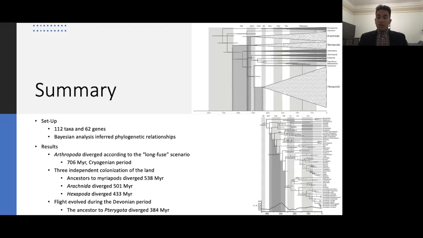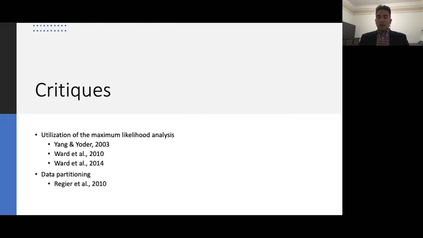Although flight was thought to evolve during the Carboniferous period, the data gathered by Wheat and Wahlberg found that the first instance of the evolution of flight came beforehand, when the ancestor to Pterygota derived from Zygentoma at the end of the Devonian period, approximately 384 million years ago. When comparing Wheat and Wahlberg to other studies around the origin of Arthropoda, such as Regier and co-authors, analyses such as the maximum likelihood analysis were omitted, as Wheat and Wahlberg solely relied on the Bayesian analysis to interpret their data.